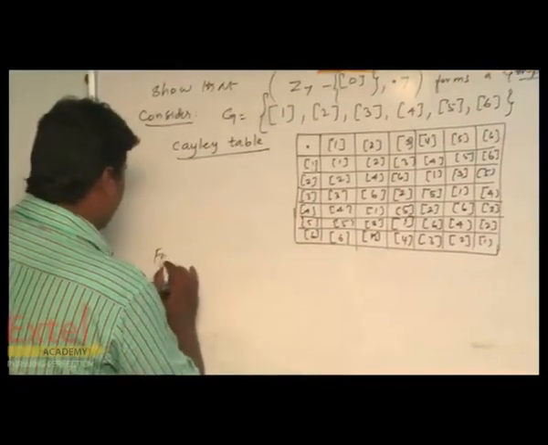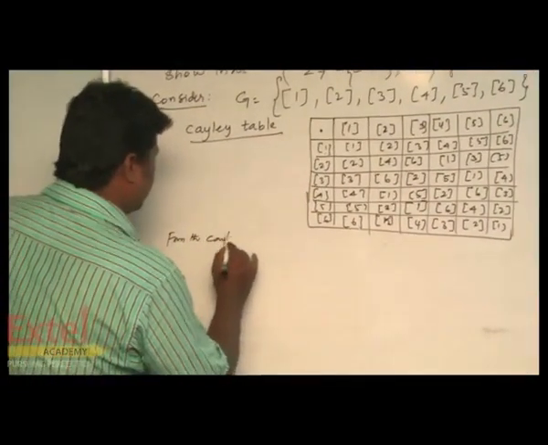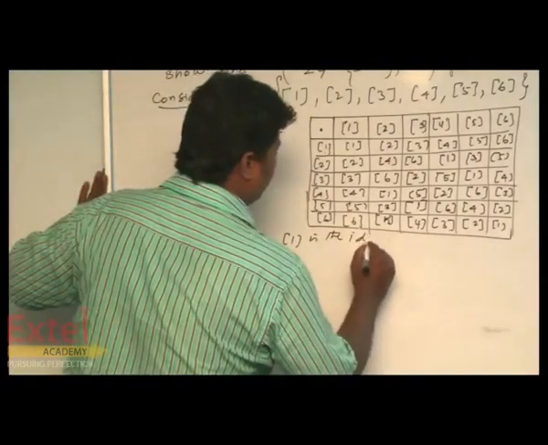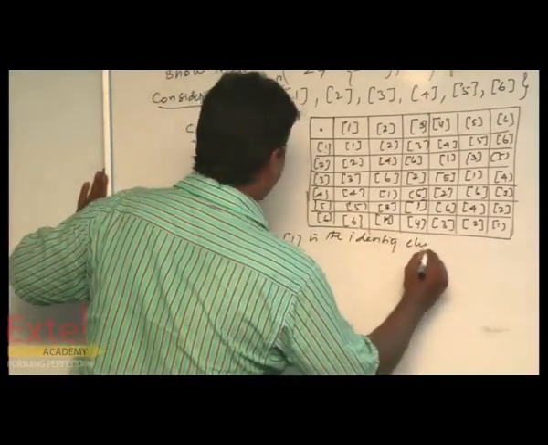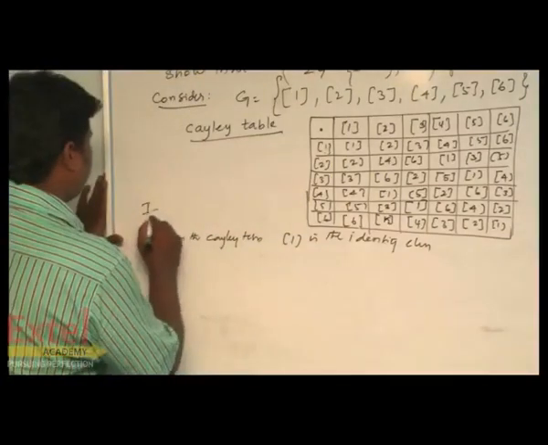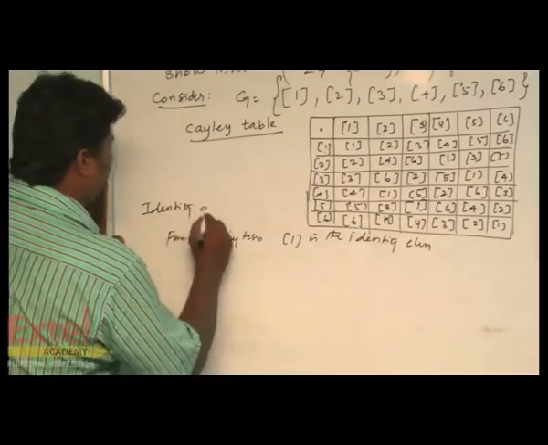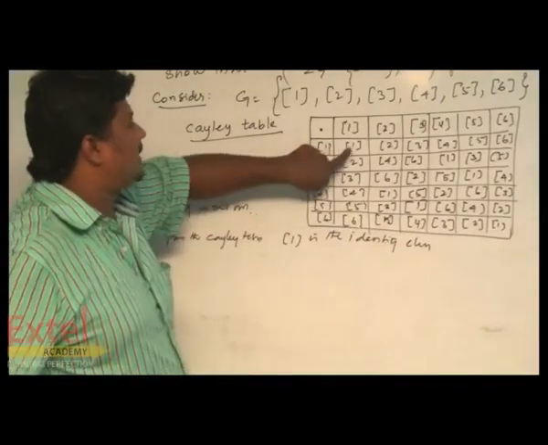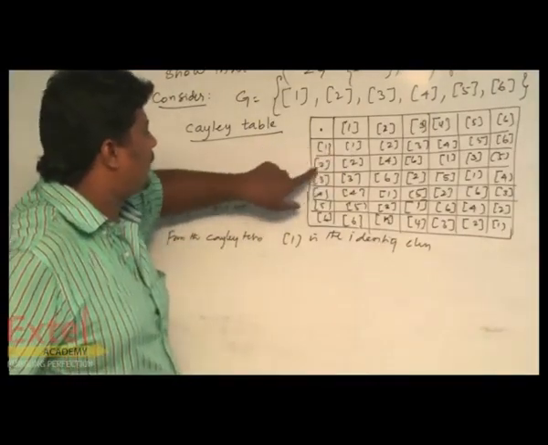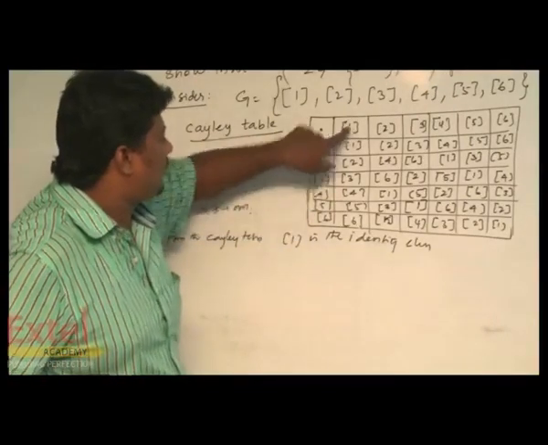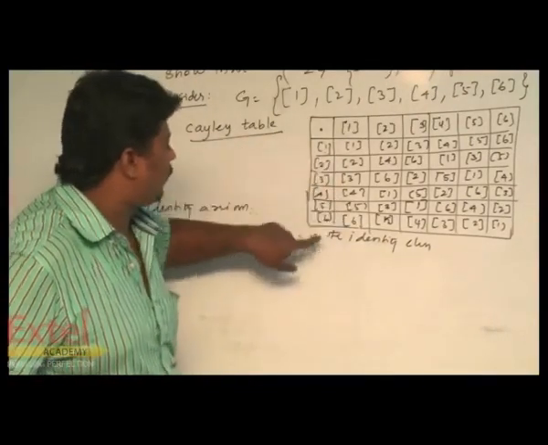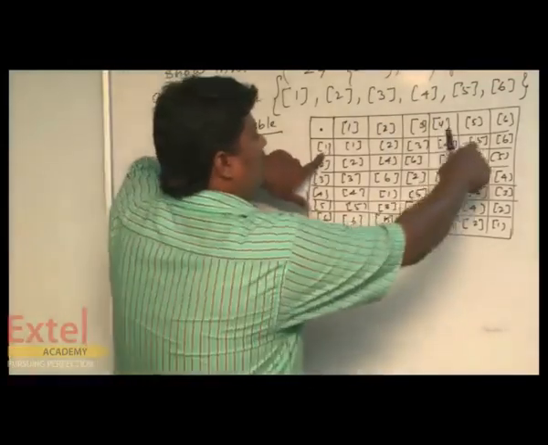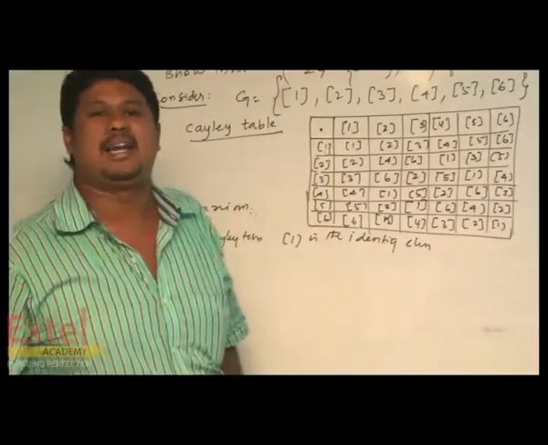From the Cayley table, 1 is the identity element. This is called your identity axiom. Because if you multiply by 1, we will get the same number: 1 times 2 is 2, 3 times 1 is 3, 4 times 1 is 4, 5 times 1 is 5, 6 times 1 is 6. Therefore, it is an identity element.